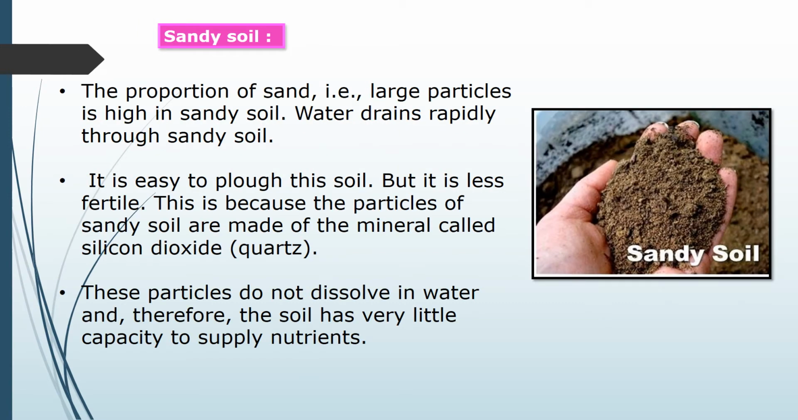Now the next type of soil is sandy soil. The proportion of sand, that is large particles, is high in sandy soil. Water drains rapidly through sandy soil, and it is easy to plough this soil because of the presence of large particles. But it is less fertile. This soil is very less fertile.